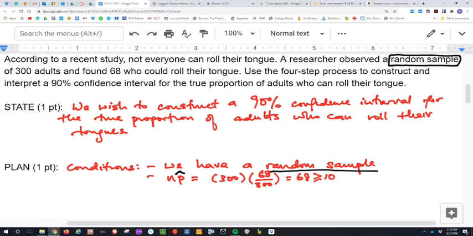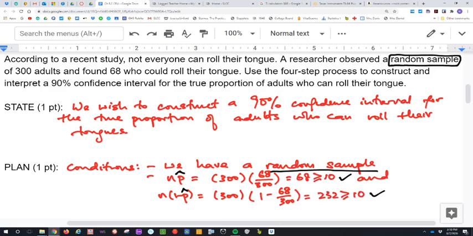And that is more than 10. Woohoo! Next condition, we have to do N times 1 minus P hat equals 300 times 1 minus 68 over 300. And that gives us 232.